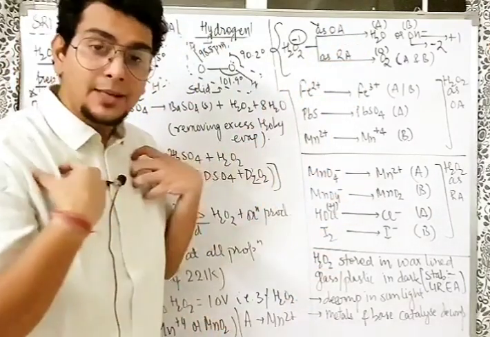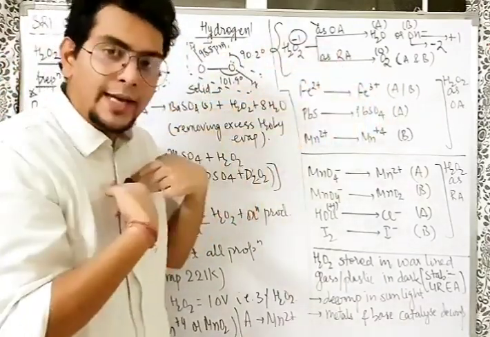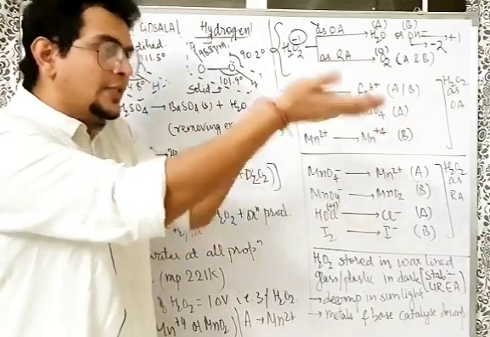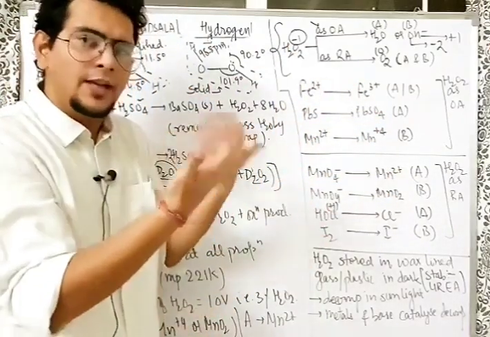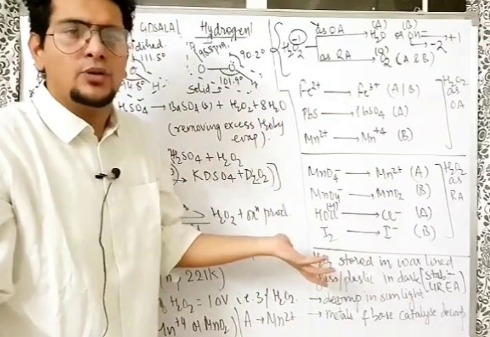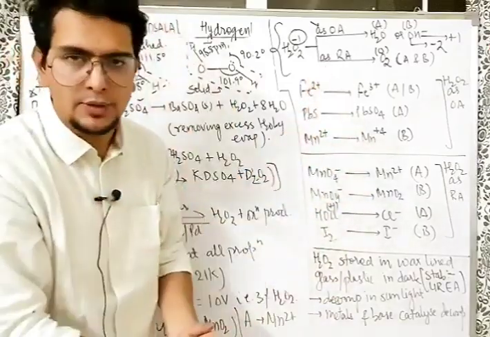Okay, bhai sahab? If I am in the highest oxidation state, I cannot get further oxidized, na? So if you want to react with me, you can behave as oxidizing as well as reducing agent. I can behave only as oxidizing agent. So we have an agreement, na? So bhaiya, you have to behave as a reducing agent, otherwise no reaction is possible.